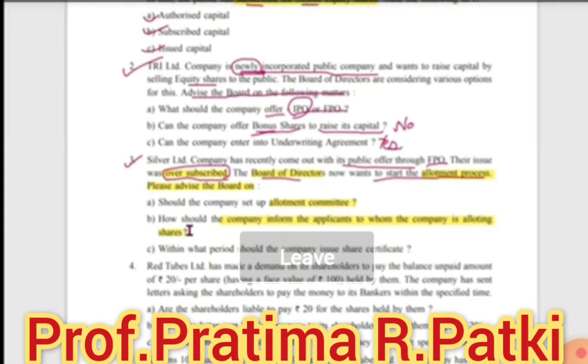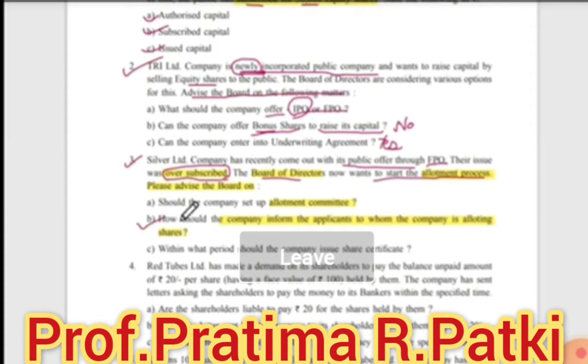The company should instruct the secretary to send letter of allotment to the applicant to whom the shares are allotted and send letter of regret to those to whom the shares are not allotted. So here the company will send letter of allotment and letter of regret. Okay, so these two questions are done.